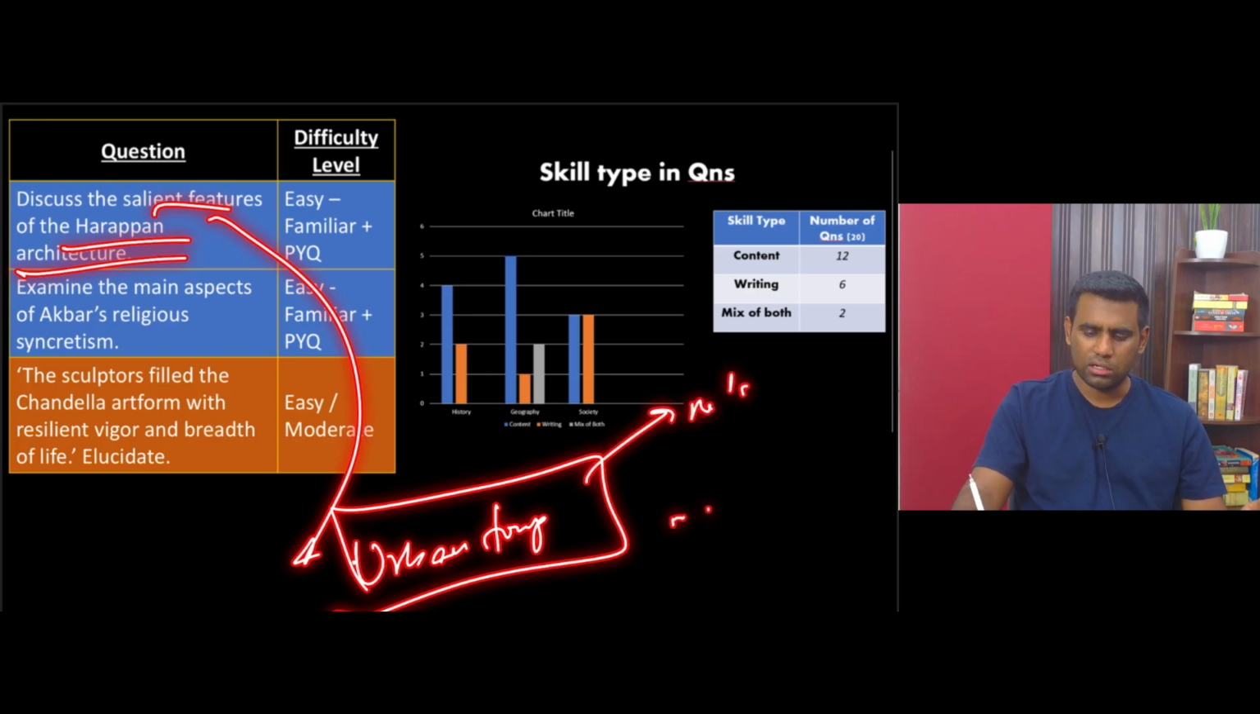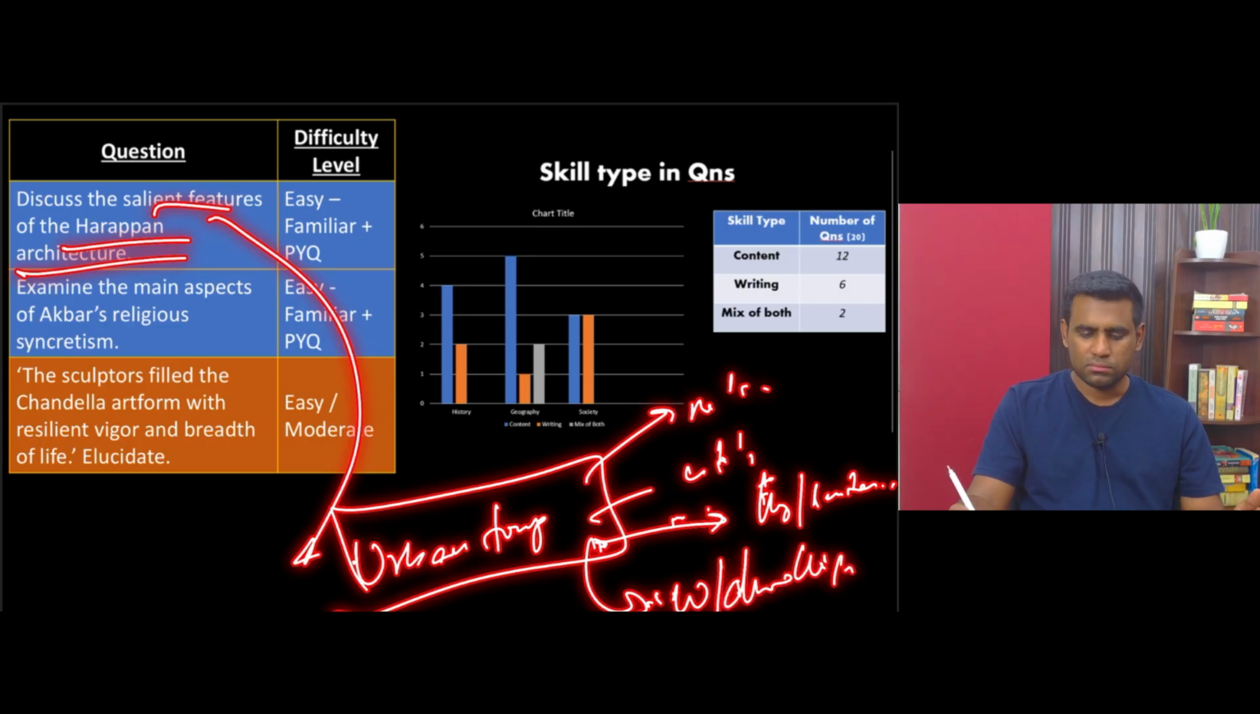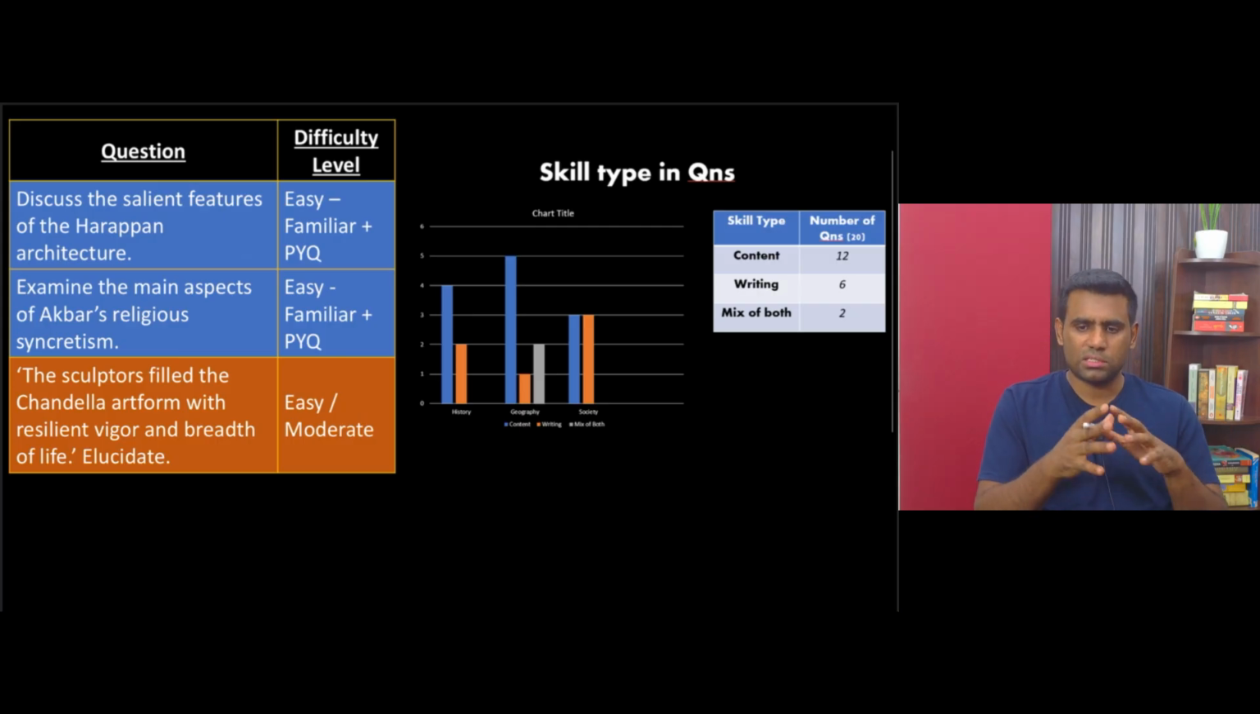The rectangular grid, utilitarian type of architecture that you find, and the importance given to hygiene and sanitary arrangements, right? And the coexistence of both workshops as well as dwelling units, right? Presence of a citadel complex, the presence of a bathing tank for ritualistic purpose. So the points are just innumerable. You will not face a dearth of points, a shortage of points in handling this question.